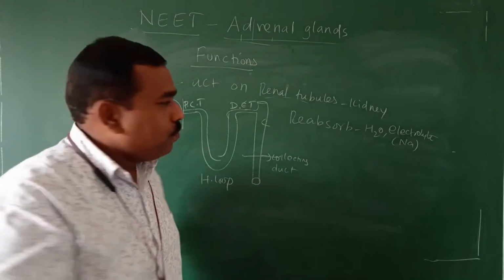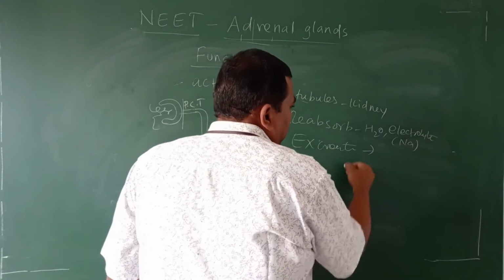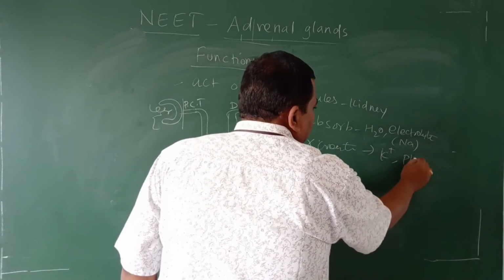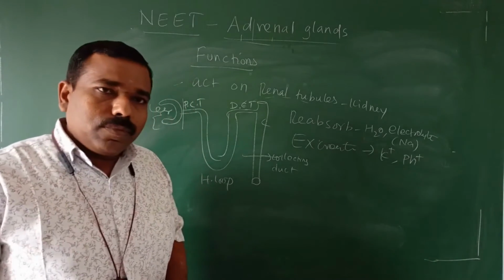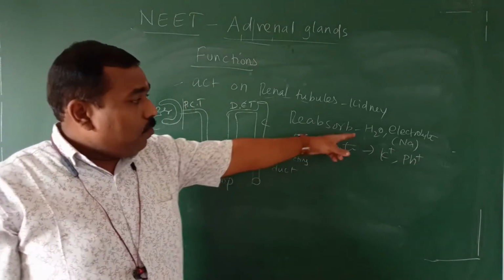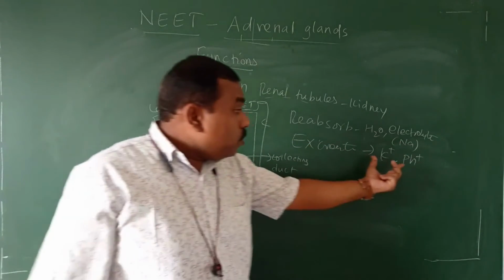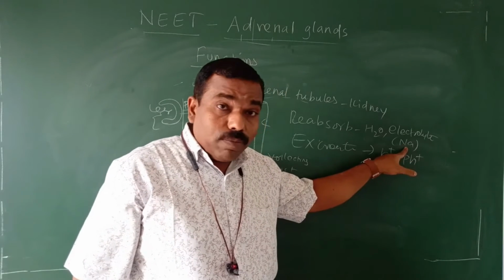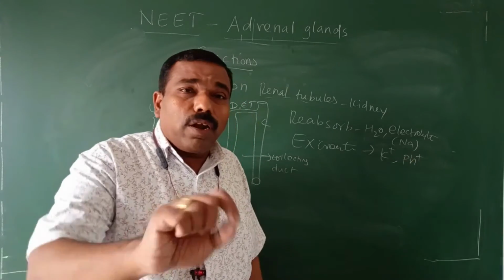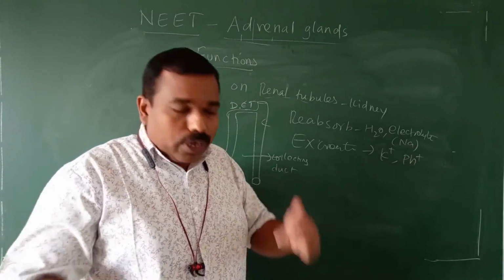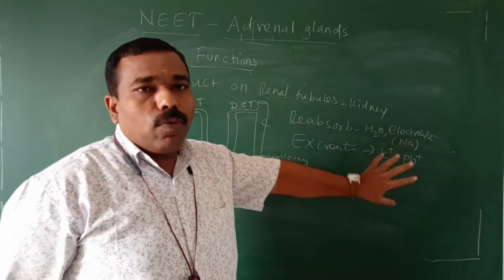At the same time, it excretes potassium. Potassium and phosphorus are removed. It takes water and sodium back. That's why, because these two are essential, sodium is essential. Potassium and phosphorus are not required. They should not stay in our body. They should be eliminated. That wonderful work is done by